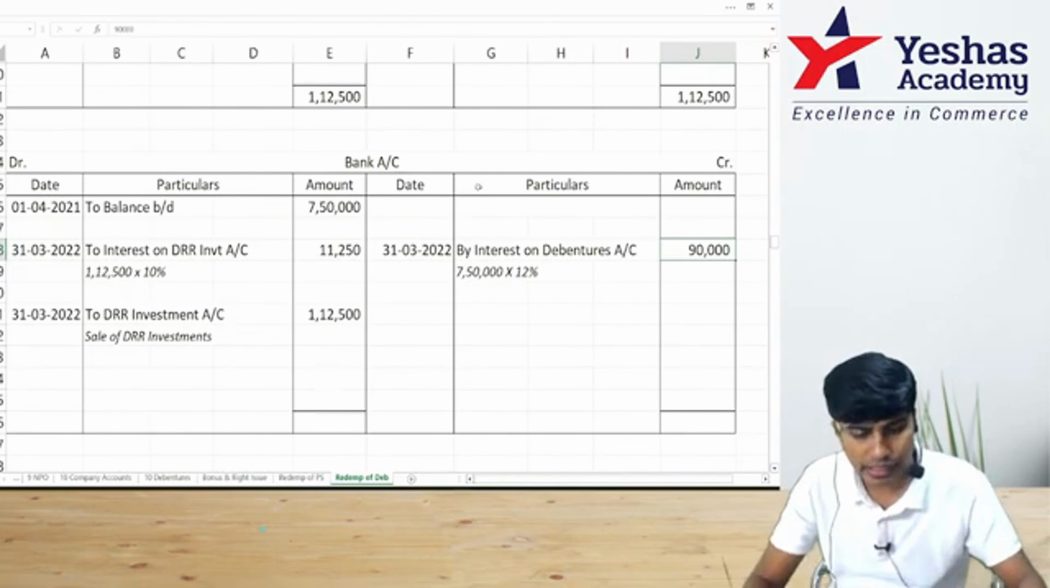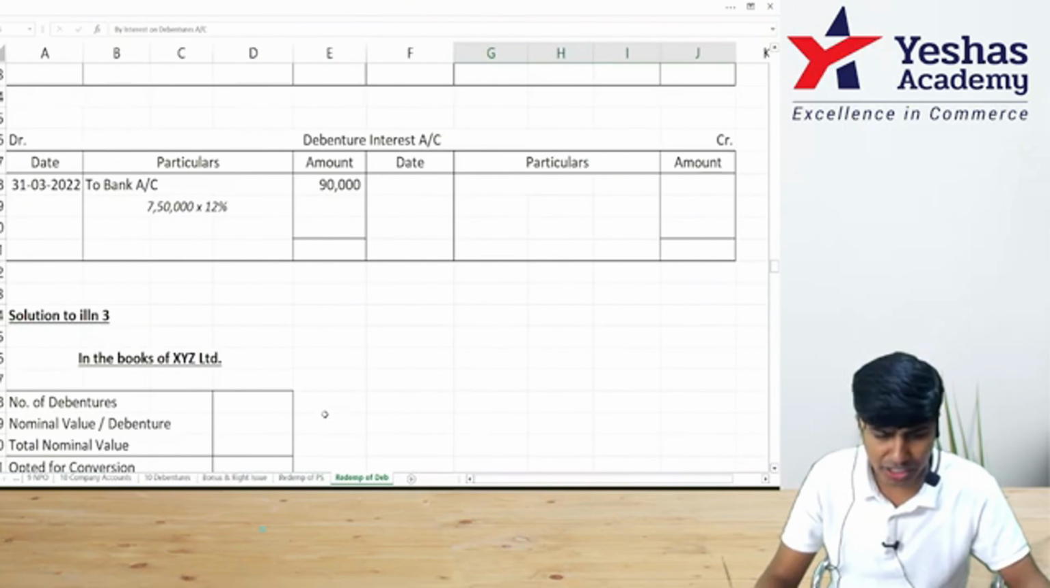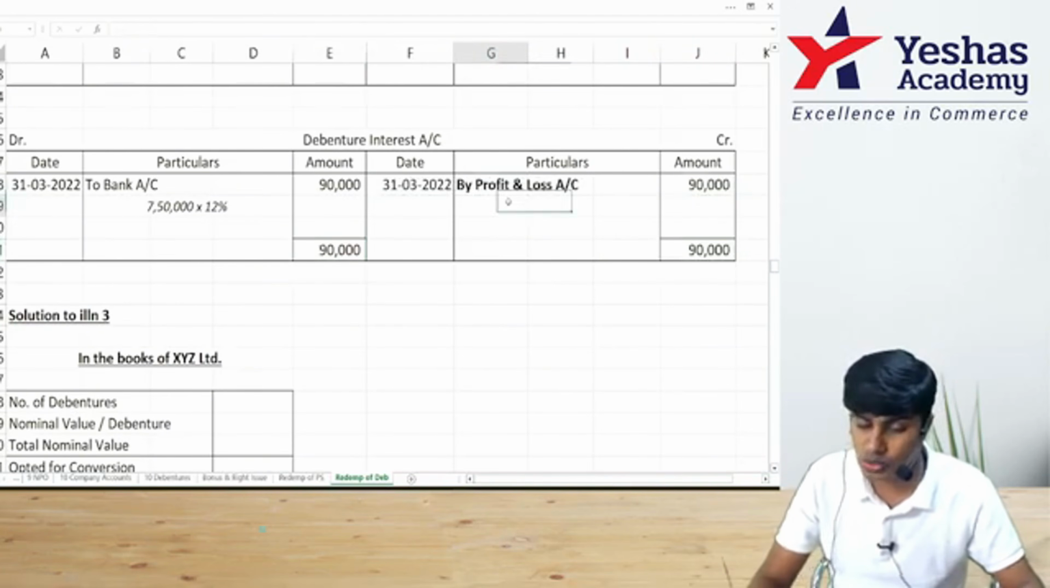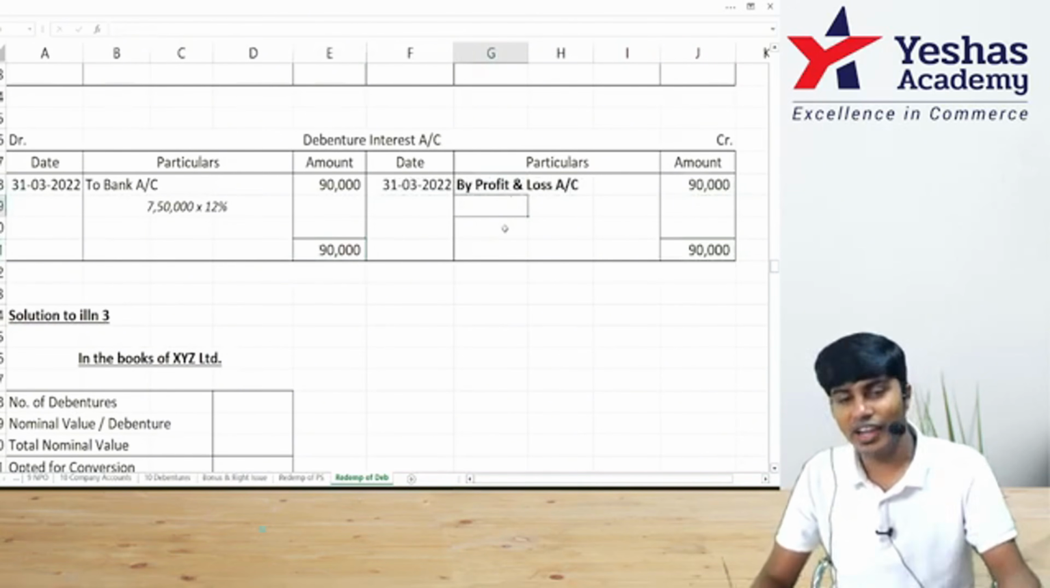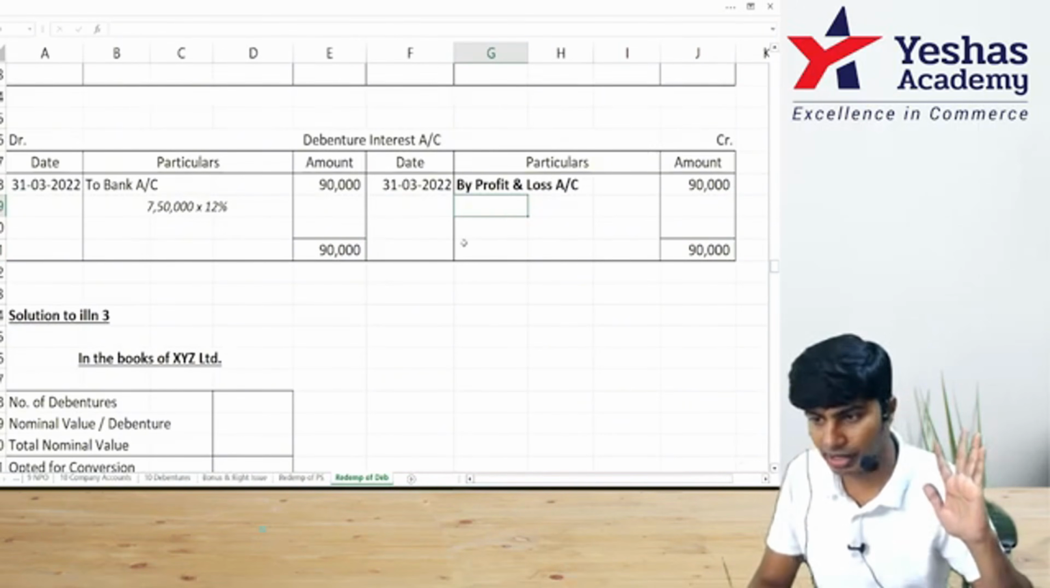Okay. In bank account, I wrote by interest on debentures. In debenture interest account, I wrote to bank account. This ledger will be closed by transferring this to P&L. I made you write that entry also already. Finally, interest is also paid on debentures. Now the settlement entry. Shall we do settlement?